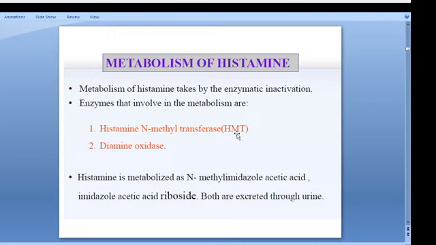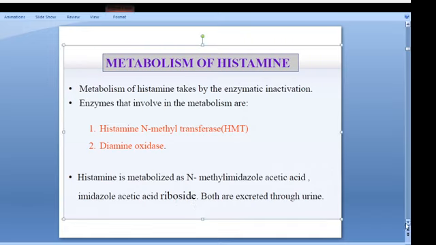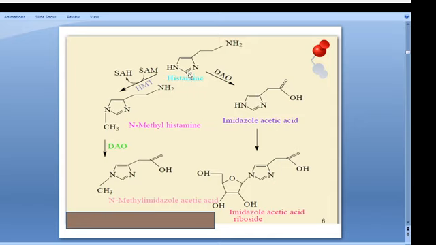Histamine N-methyl transferase and diamine oxidase. The histamine is metabolized as N-methyl imidazole acetic acid and imidazole acetic acid riboside. Both are excreted through the urine. So we can see the reaction. Histamine is converted by histamine N-methyl transferase into N-methyl histamine. Then, again, DAO acts on it.